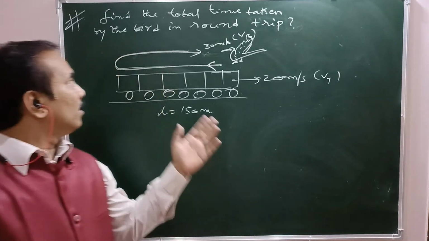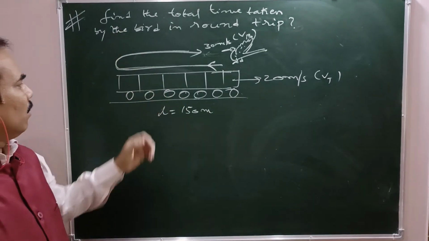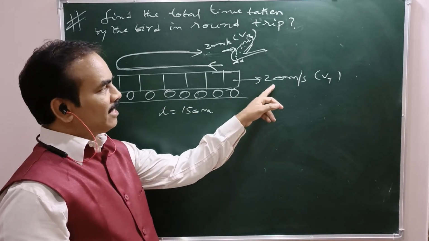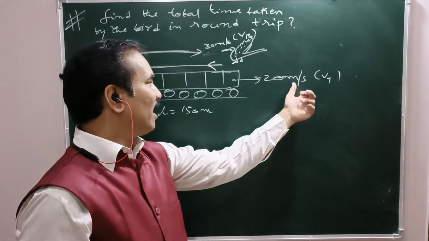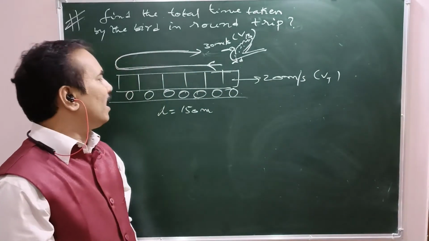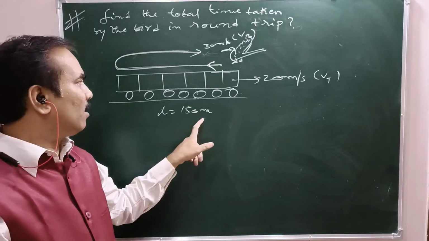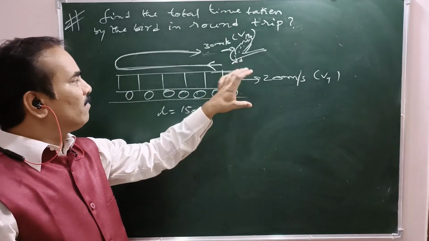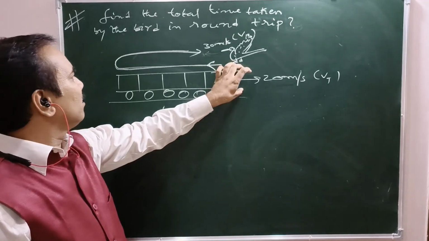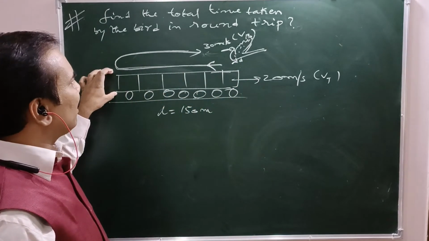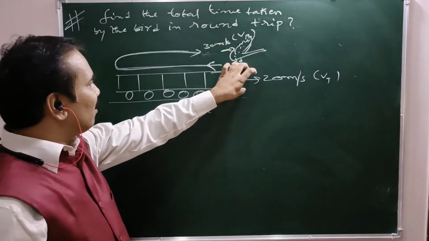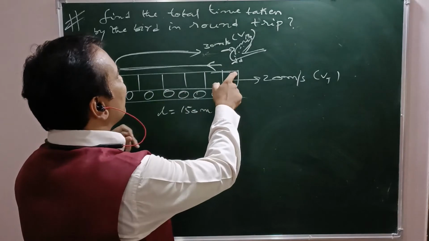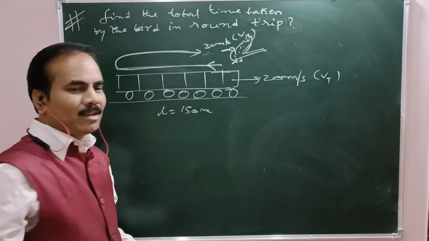So let us see. Here, one train is there of length 150 meter. What is the constant speed of the train? That is 20 meters per second. VT means speed of train, that is rightwards. What is the length of the train? 150 meter. Now here, a bird flies from the front end of the train up to the tail end, again from the tail end to the front end, at a speed of 30 meters per second.